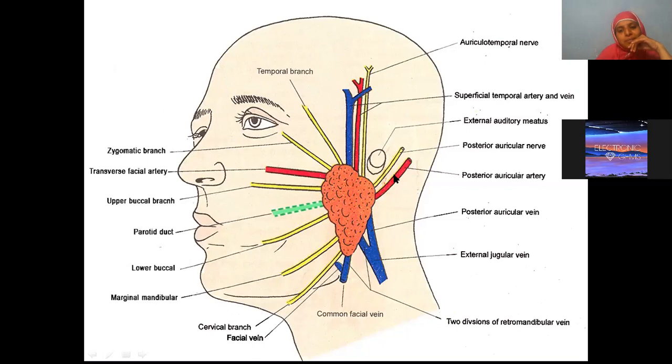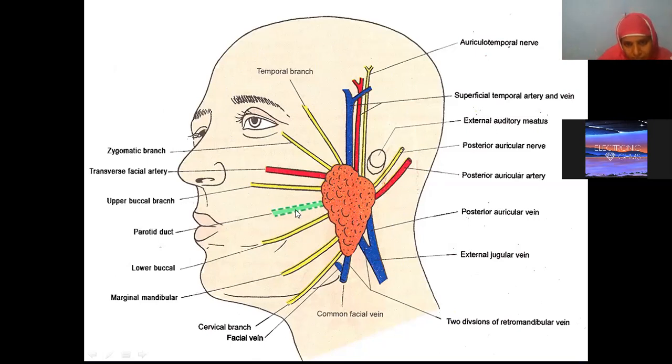Now, this is the facial nerve which is traversing and dividing into terminal branches. What are the terminal branches we have? Temporal, zygomatic, upper buccal, lower buccal, marginal mandibular, and cervical. That's right. Simple names. Temporal, zygomatic, upper buccal, lower buccal, then we have marginal mandibular and cervical.